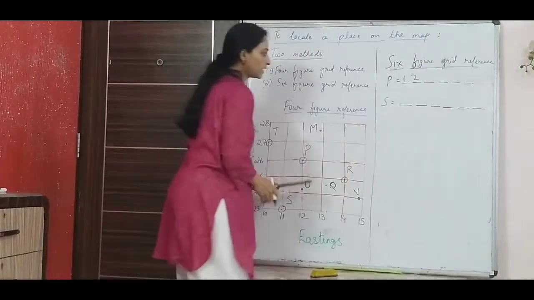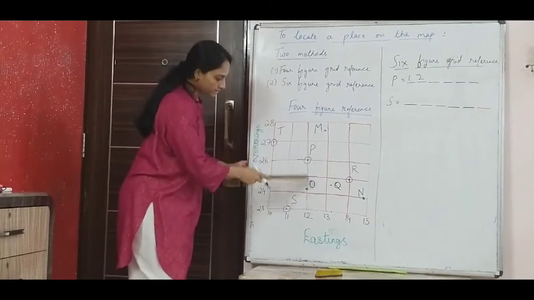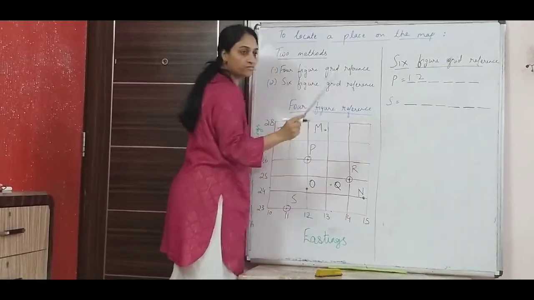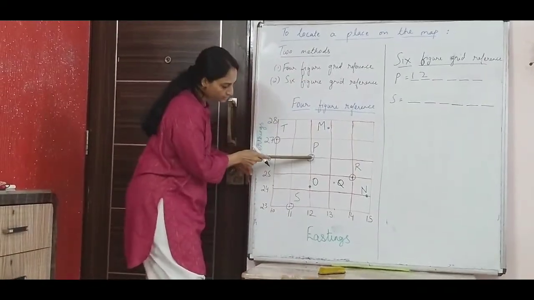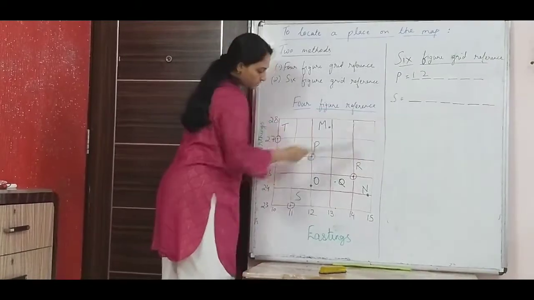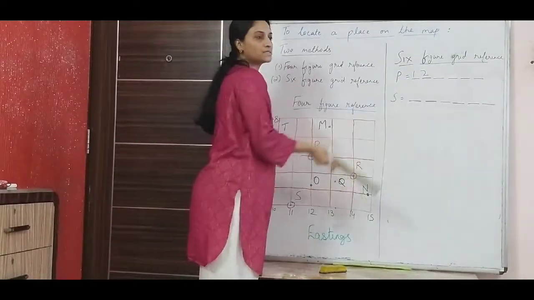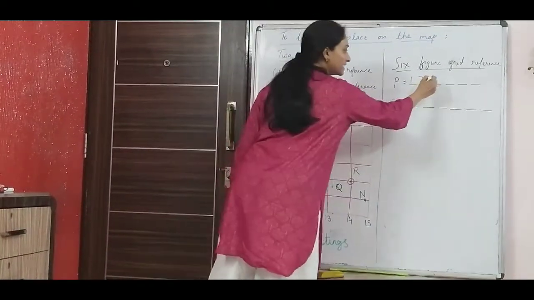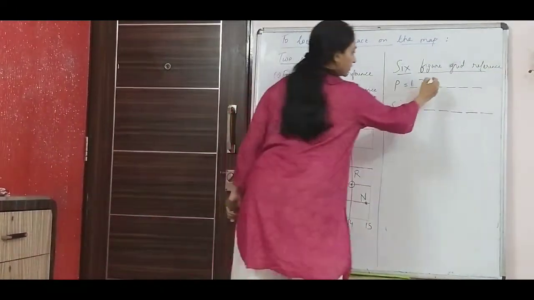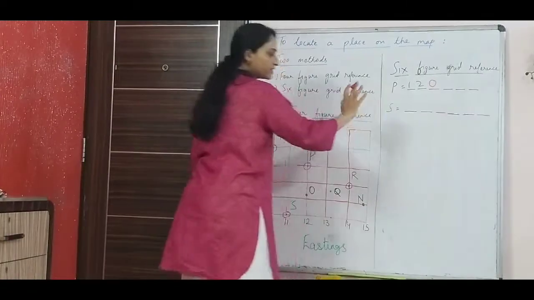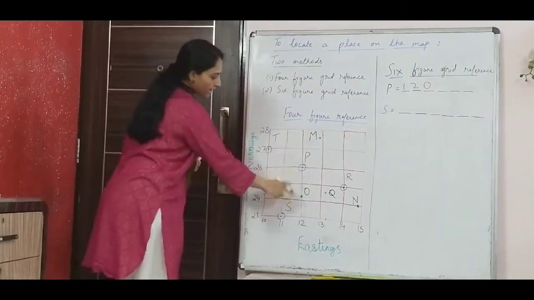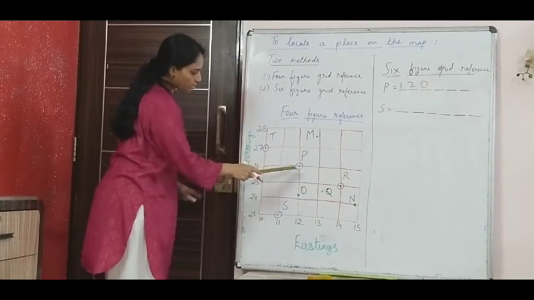The next one, now for the third easting, this is important because it will give me the exact location. Now this P exactly lies on 12. So my third easting would be 0 because it is exactly on that line. So I write with a different color. In your exam, don't use any separate colors, just for you to understand. So 12 and 0.